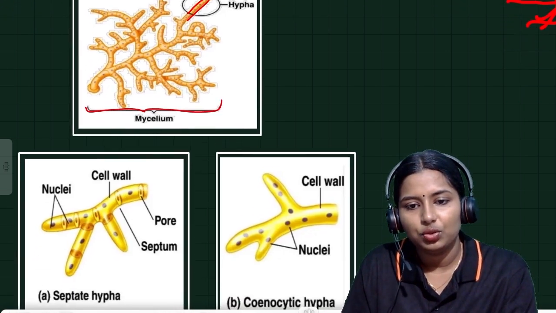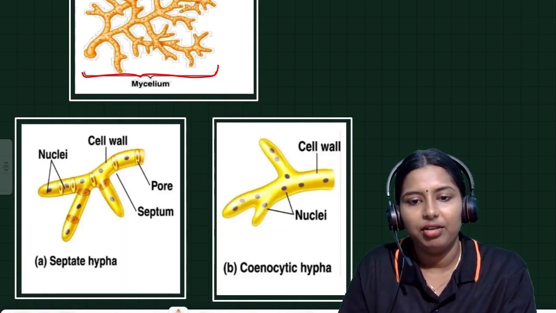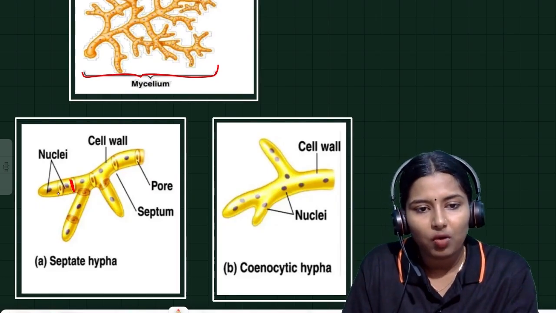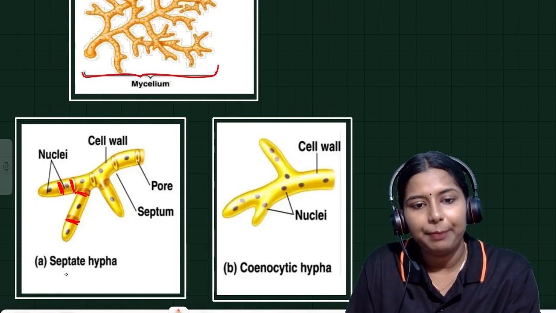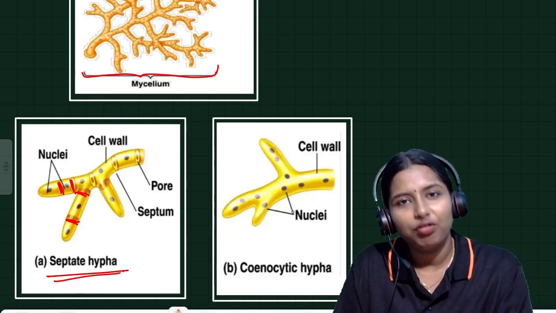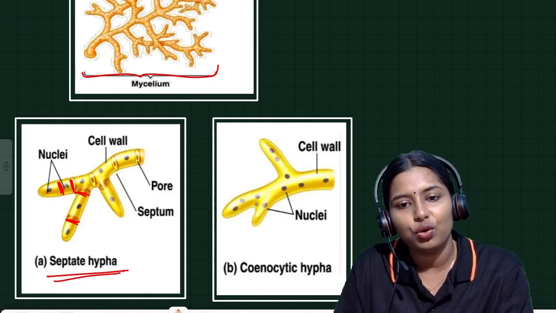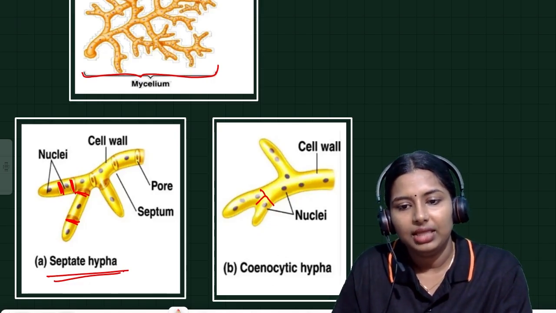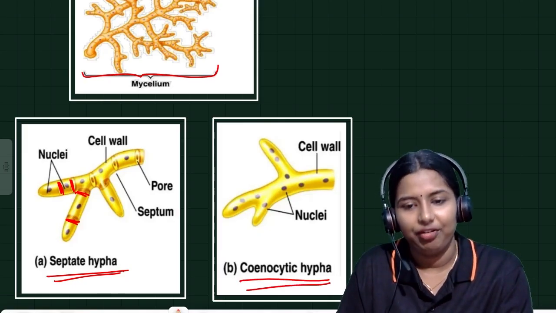Some hyphae contain cross walls in between the nuclei; those are called septate hyphae. And some hyphae don't have any cross walls in between them. That kind of hyphae is called coenocytic hyphae.